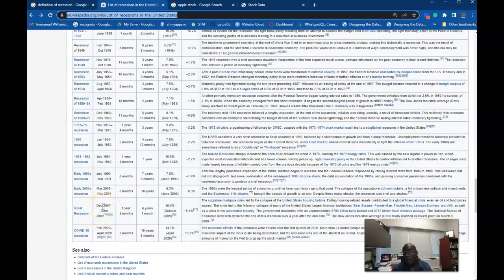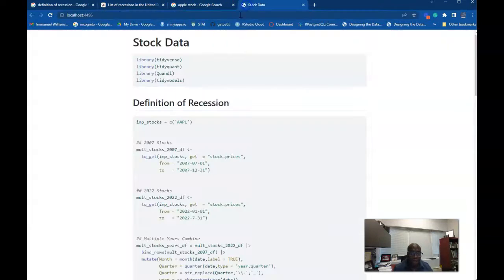And so, I would argue the recession actually began, one could say, in July, right? Quarter 3 and quarter 4 had to be negative in order for us to say, okay, fine, we're in a recession. And in order for us to be in a recession now, we had to say that quarter 1 and quarter 2 had negative GDP. So negative GDP had to occur in quarter 3 and quarter 4 for December 2007, and quarter 1 and quarter 2 for 2022.